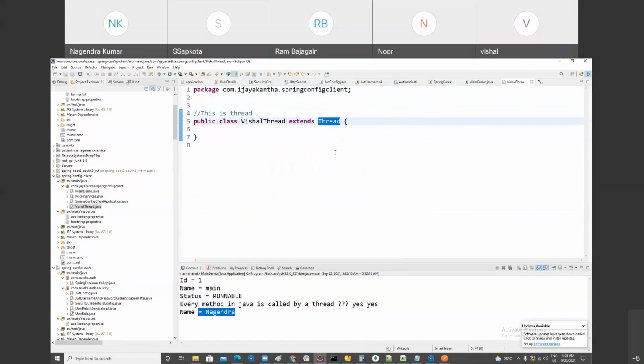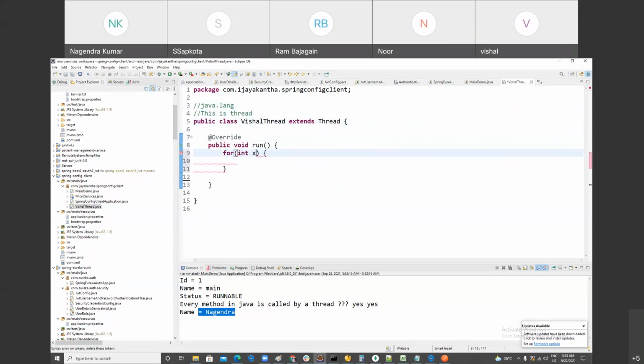Thread is present in the java.lang package, so no need to import that package. What is the specialty of the java.lang package? It is a special package which is implicitly imported in all classes. In Thread, you have a method called run. You have to just override it. Public void run, this is the special method which you have to override. And whatever you want to do against this thread, write it. What I want to do here is perform one statement 1,000 times.